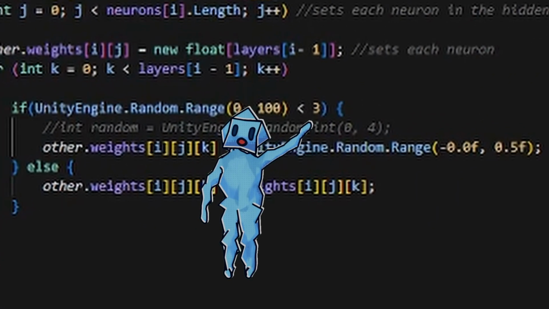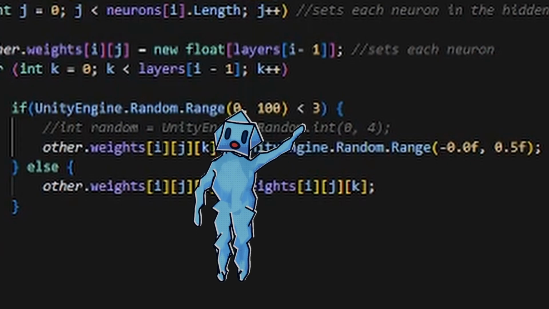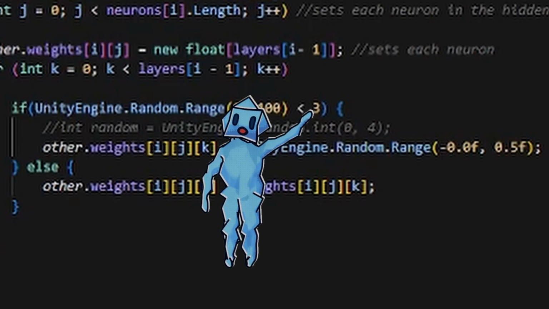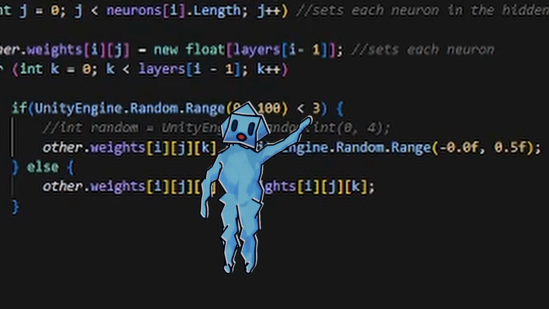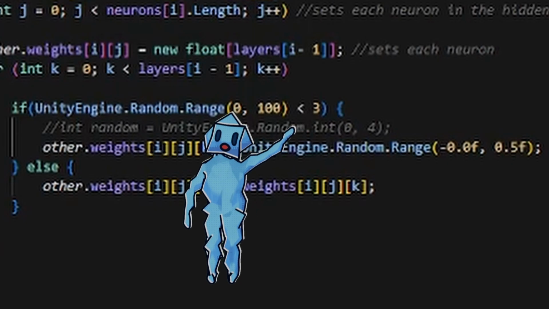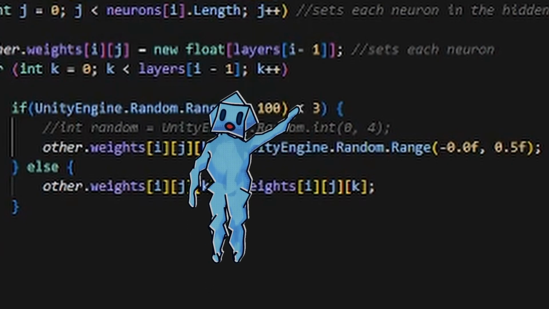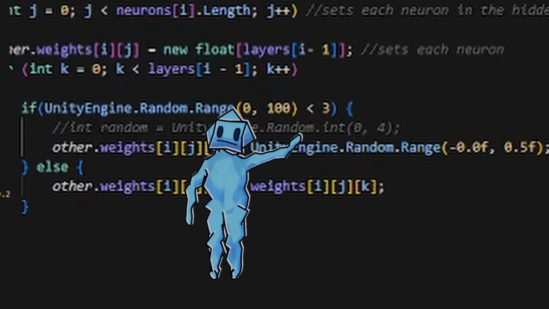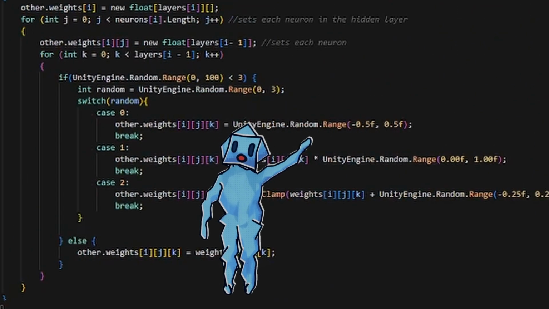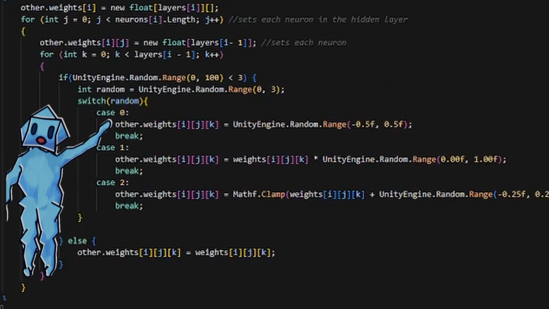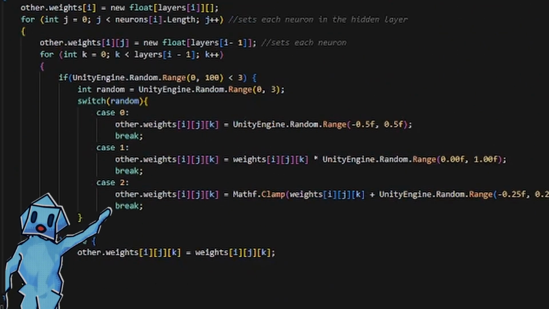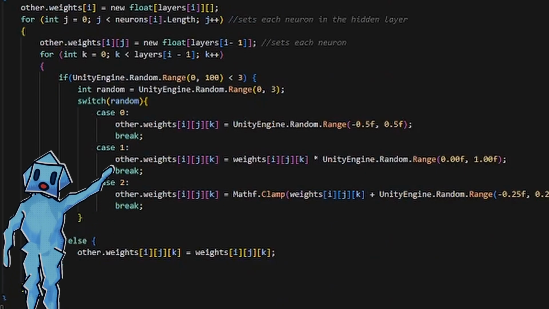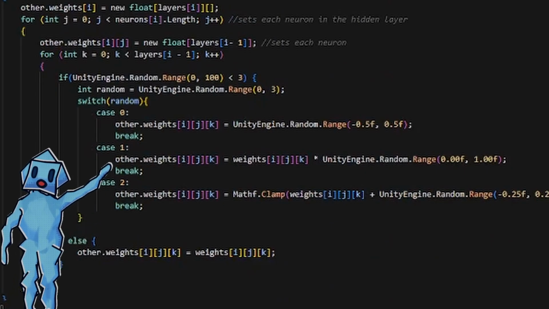The way I mutated them, 3% of the child's weights, which basically represent genes, would be set completely randomly. So even if the parent's genes were 100% perfect, the child would only have around 97% of the good genes. So now for a child's genes, there's a 1% chance to completely be random, a 1% chance to add or subtract a random number, and a 1% chance to multiply the weight by a random number.